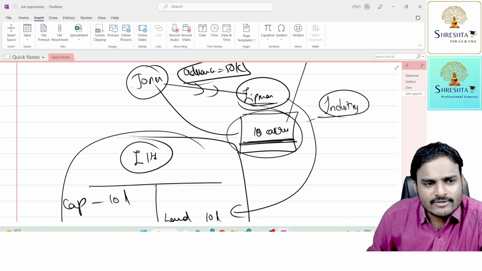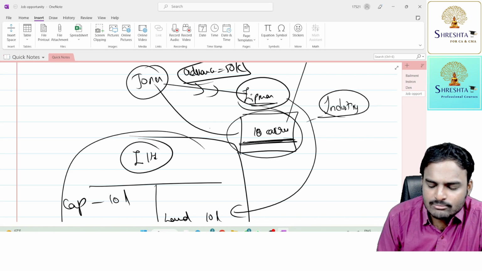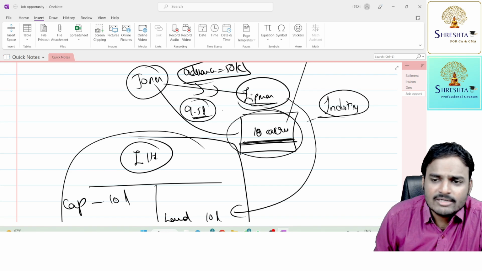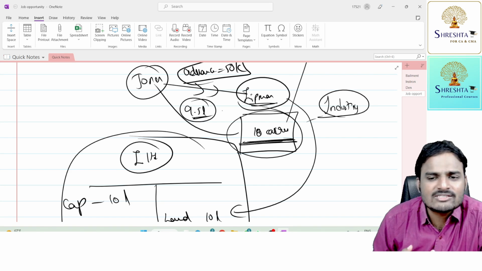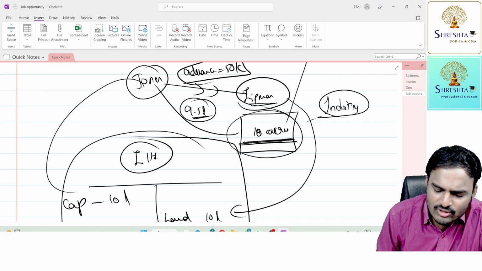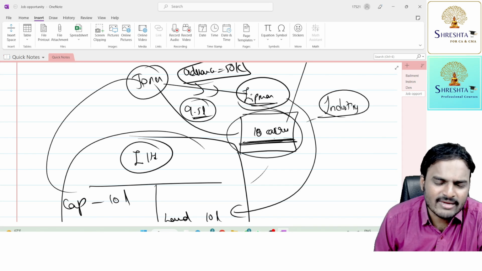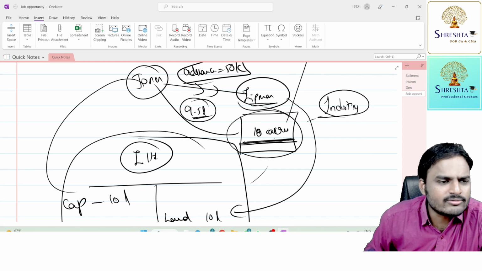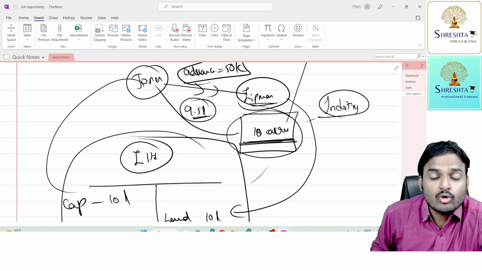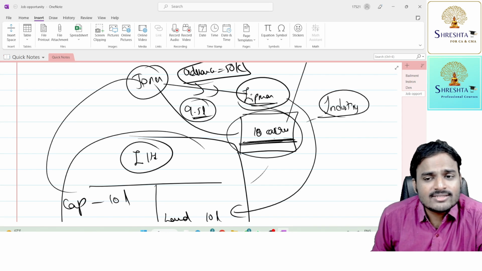So after completion of the 30 days time period, Jones came to pay the balance 9.5 lakh and asked Lipman, come on, give me the land. Lipman says, sorry sir, I already transferred the land to L Limited. Jones said, hey, L Limited is your company only, right? Correct, sir, my company only. Ask L Limited to transfer the land to me. No, sir, I'm sorry. No, I'm going to take action on L Limited. Sir, it's not possible.